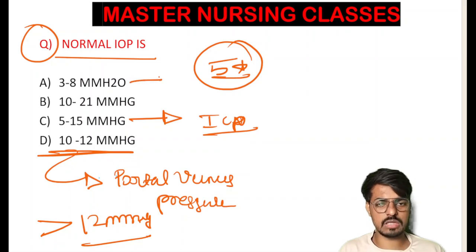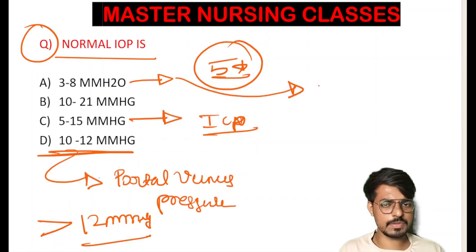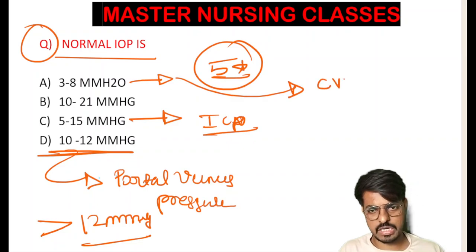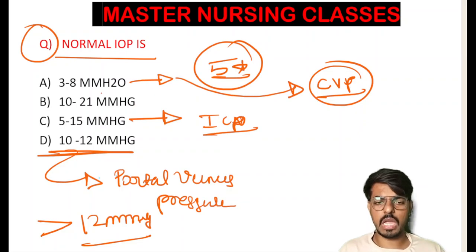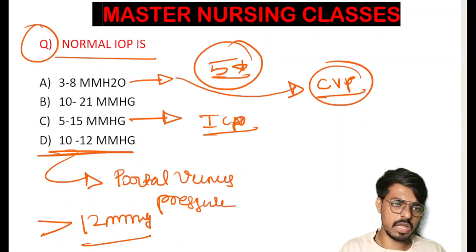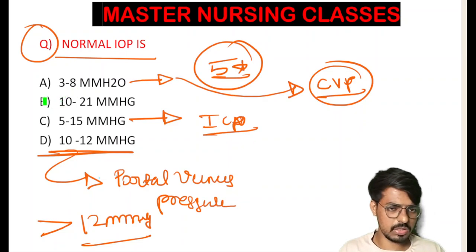And option A is that 3 to 8 mm of Hg. That is the normal. Yes, 3 to 8 mm is the normal. Very good, students. Central venous pressure is the normal 3 to 8 mm of Hg. And the answer for this question, yes, option B. Your answer is 100% correct.